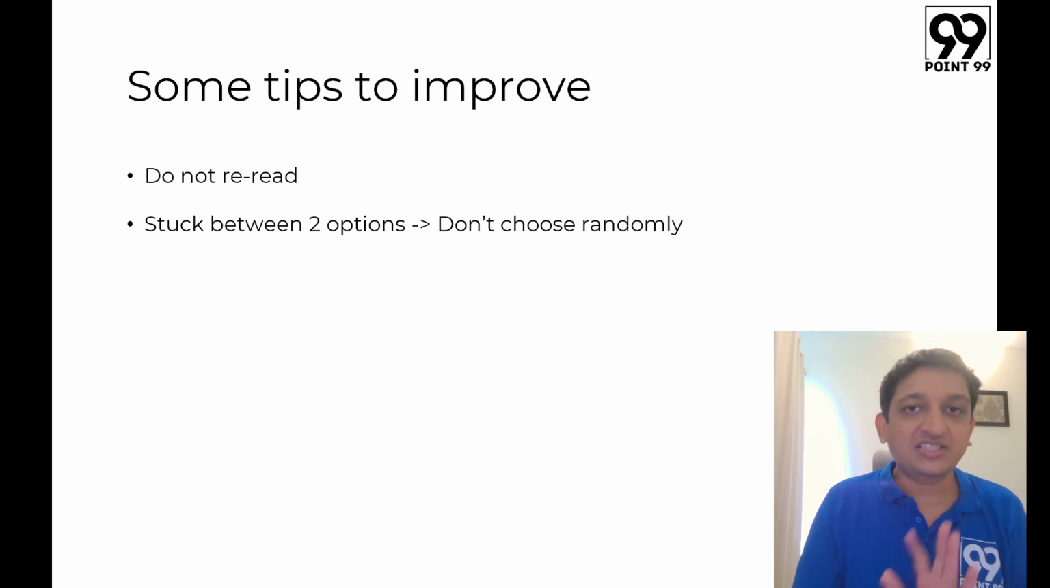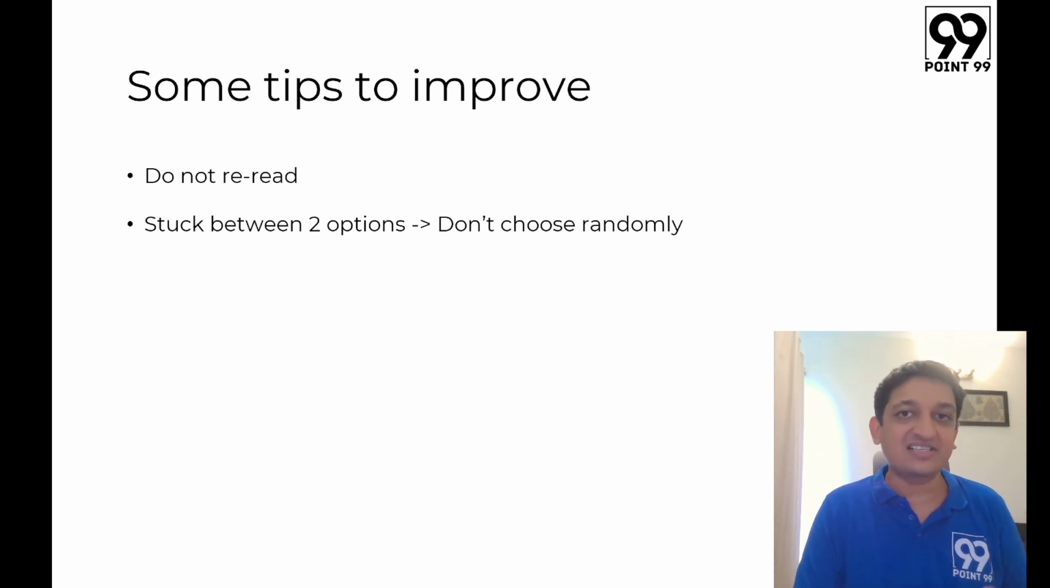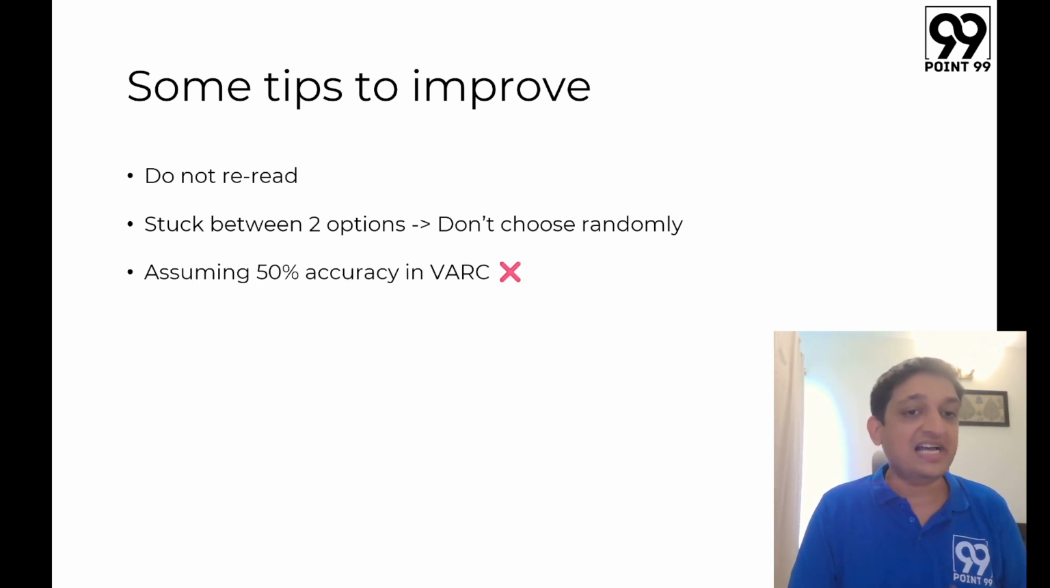Second thing, if you are stuck between two options, again I have mentioned this earlier as well. Do not choose randomly. If you have something in your mind, put it on your rough sheet and just see, when you're analyzing your test, what would have happened if you had marked that particular answer and if your reasoning was correct. If you find your reasoning to be correct most of the time, you can go ahead and mark that option in your actual test as well.